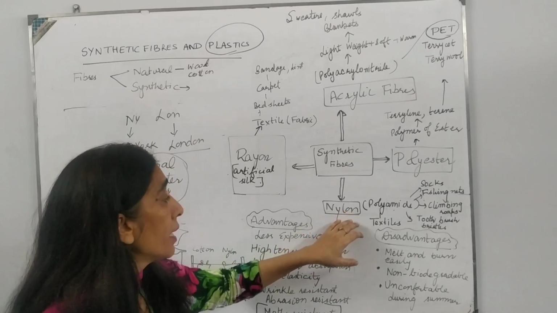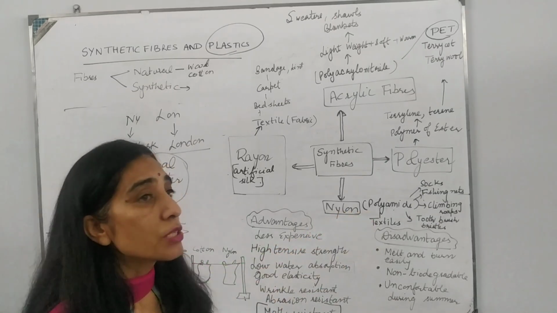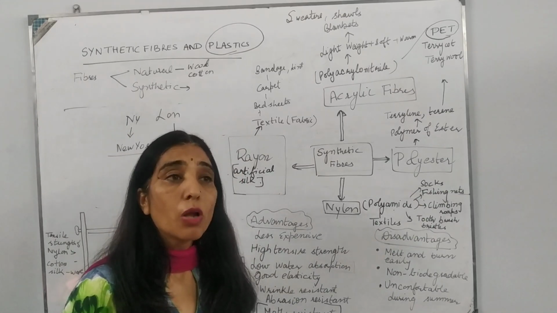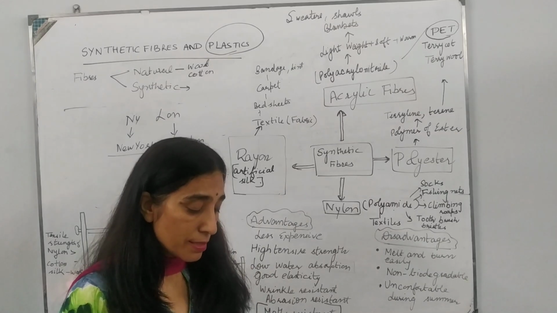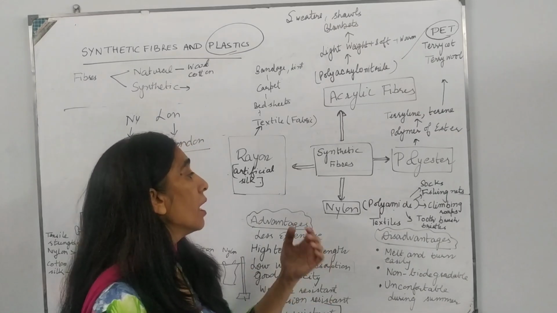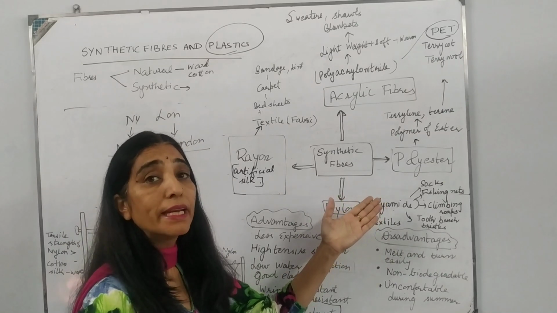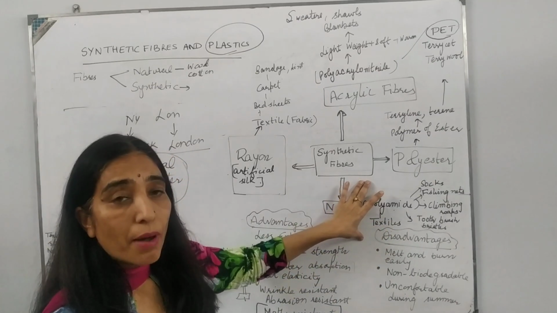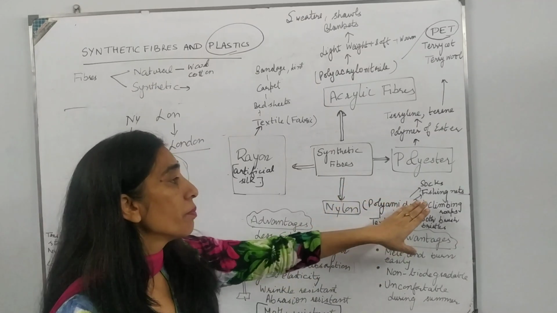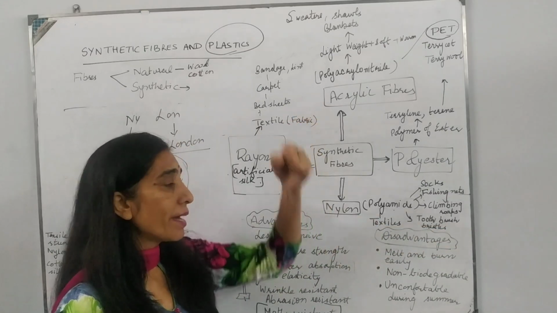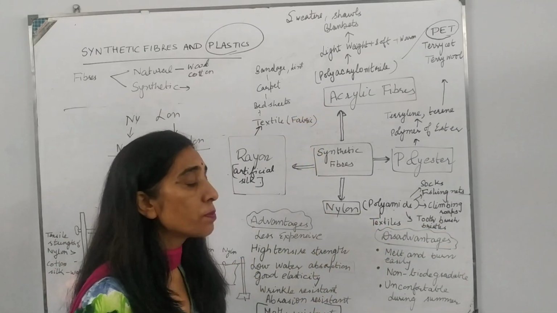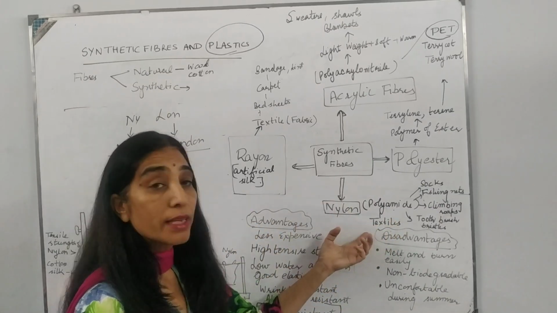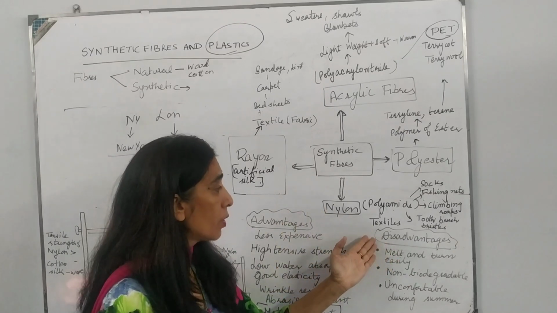From socks I remember that when nylon was first used to make socks, there were long queues of females to buy these socks, and there was waiting for many days. Now this polyamide nylon is used to make fishing nets, parachutes, climbing ropes, even toothbrush bristles, paintbrush bristles, textiles. Nylon is used to make fabric also.